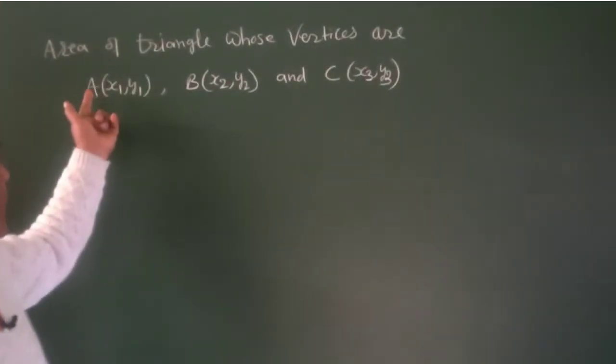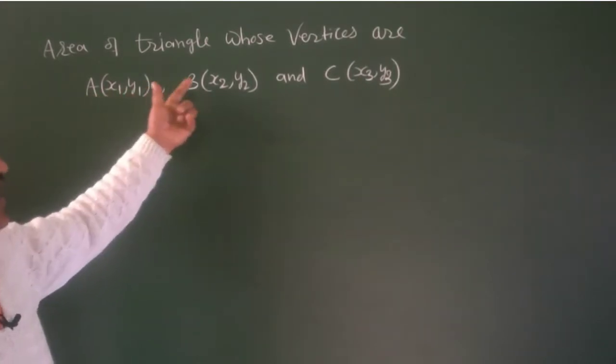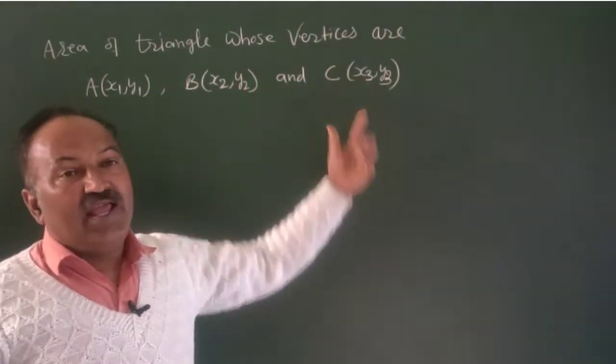Now, area of a triangle whose vertices are A (x1, y1), B (x2, y2), and C (x3, y3).